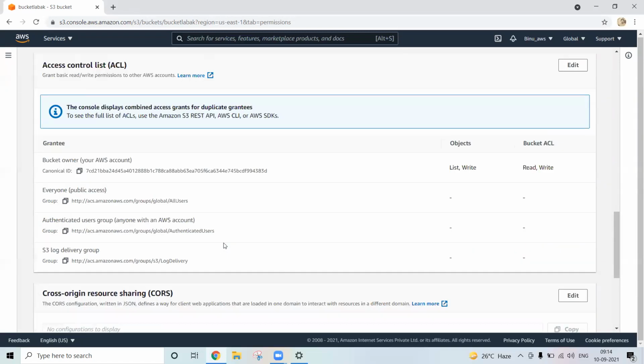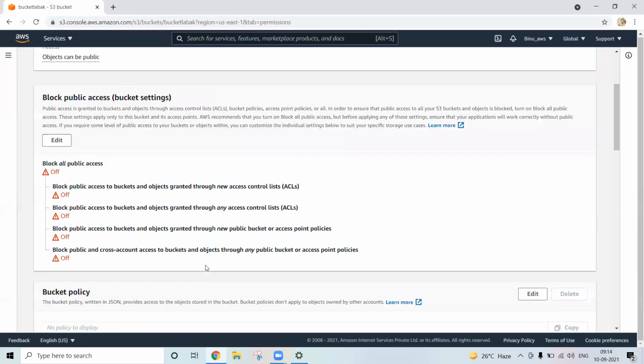Access control list: you can edit the access, who can access. By default, the bucket owner has read and write permission. The person who created the bucket has full permission on the bucket. Apart from that, you can grant access to everyone, other users, specific users and so on.